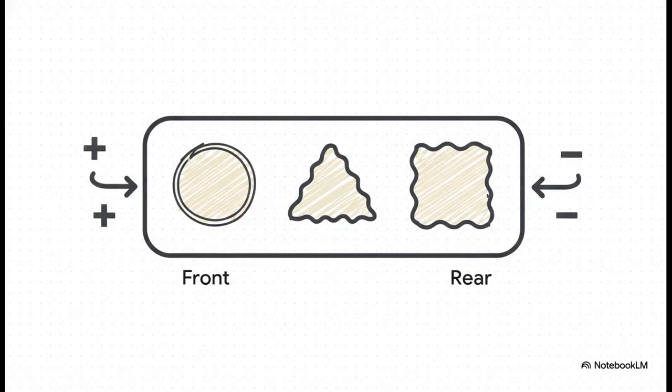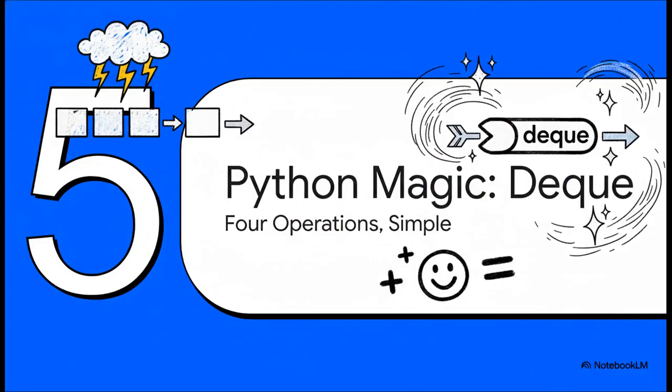So this basically gives us 4 operations instead of 2. We can add to the front, add to the rear, remove from the front, and remove from the rear. It just gives you a massive amount of flexibility compared to a standard queue. Now you might be thinking, okay, double the operations probably means double the complexity, right? Well, not with Python. The magic continues, and it is still remarkably simple.